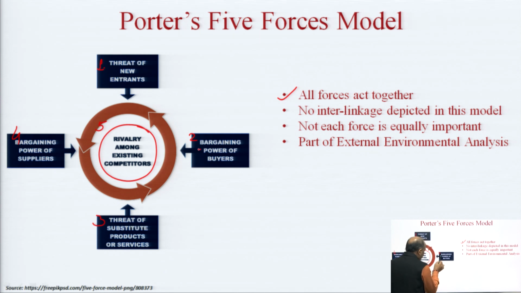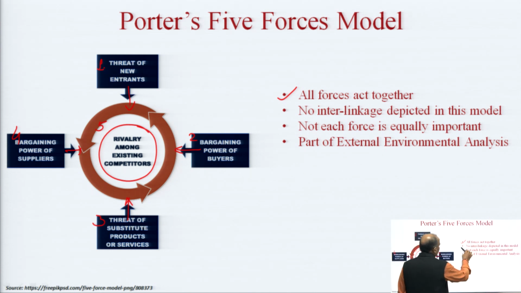The direction of arrows is towards this rivalry. So, rivalry is not only depending on the bargaining power of buyer or availability of substitute or the threat of new entrant. It is depending basically upon the together impact of all these forces.